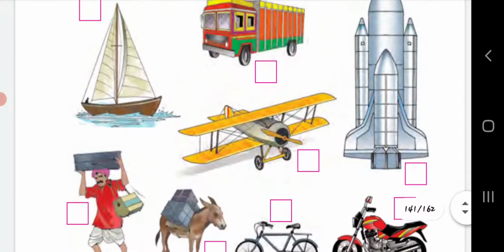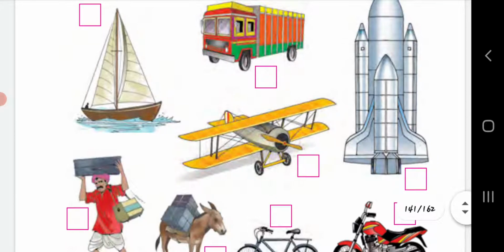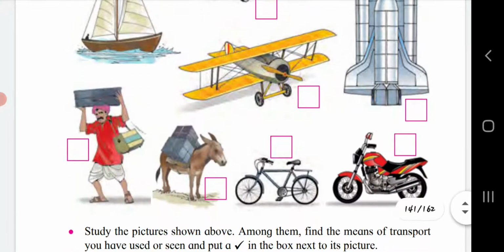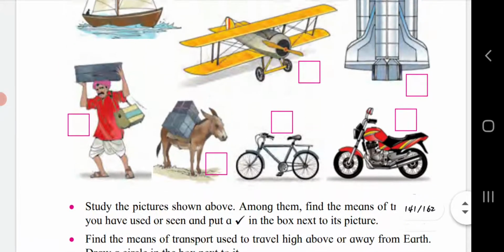Yes, let's see. Boat we had seen, truck we had seen, rocket we had seen on television, aeroplane we had seen, coolie, yes, donkey, yes, cycle and bike, yes. All the above pictures we had seen except the rocket.